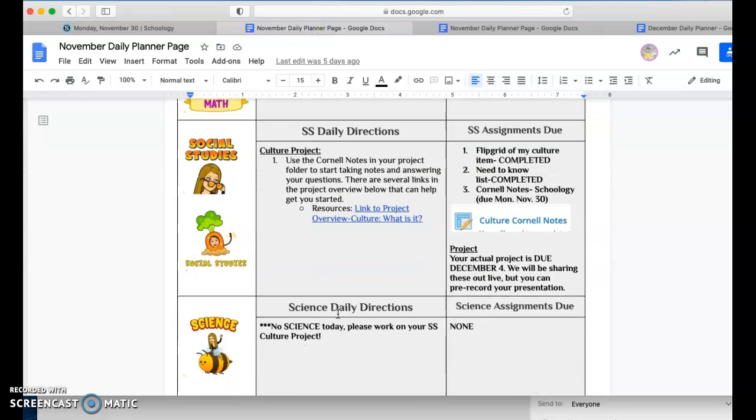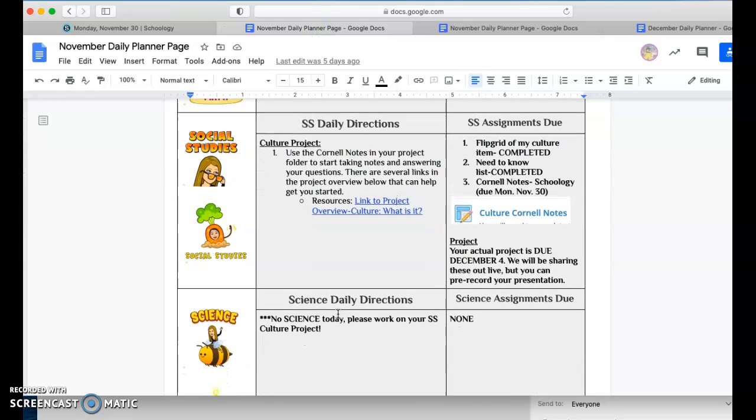You're going to continue in social studies to work on your culture project. Now, many of you are already done, I can see, with your Culture Cornell notes. That's great. What you should be working on right now is your project. Your project needs to be completed and is due this Friday, December 4th. So please continue to work on your social studies project this week. If you need a reminder of where to find that project, it's right here.